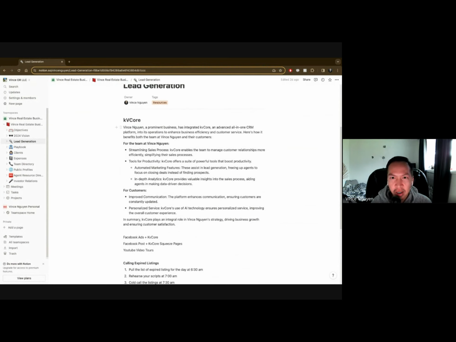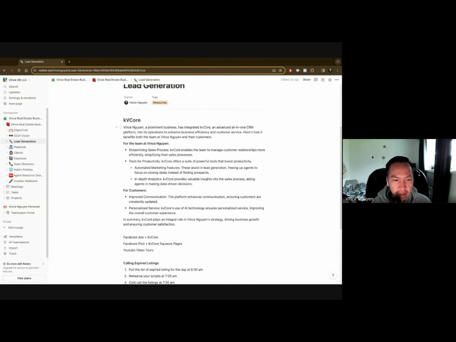So KV Core, it's really a CRM system, an automated system, a prospecting. So the idea of it is like KV Core can text clients, they can email clients, they can send clients a list of things that they're interested in based on the settings that we put in. So we have a bunch of social medias and a lot of ways that we're going to funnel everyone into KV Core. But the process is every single interaction, whether it's my own personal interactions, whether on Facebook, Instagram, TikTok, LinkedIn, they're all going to get funneled into KV Core.